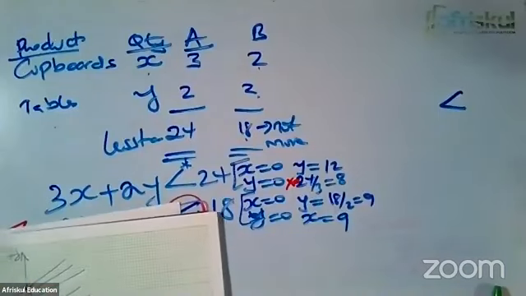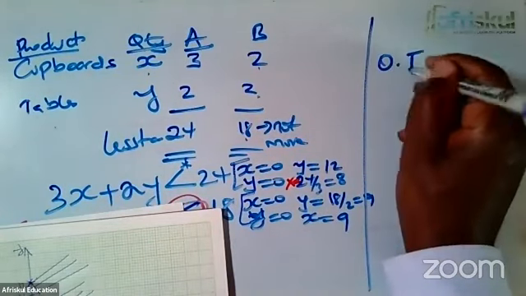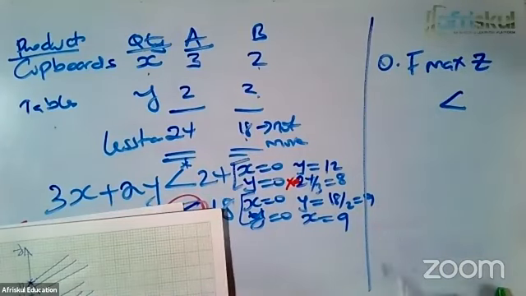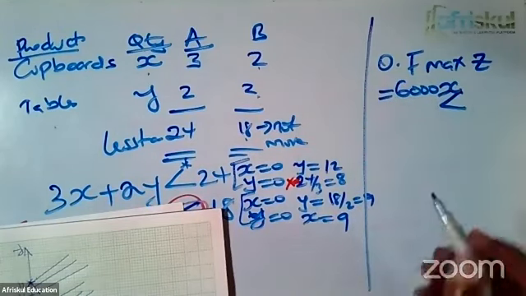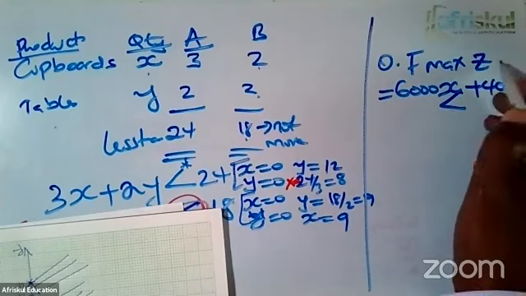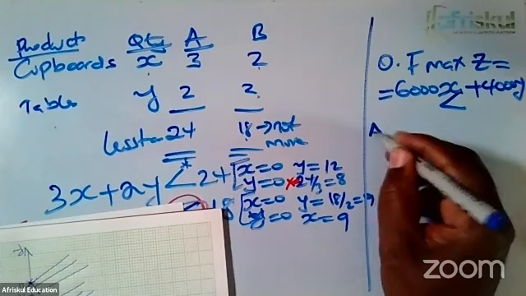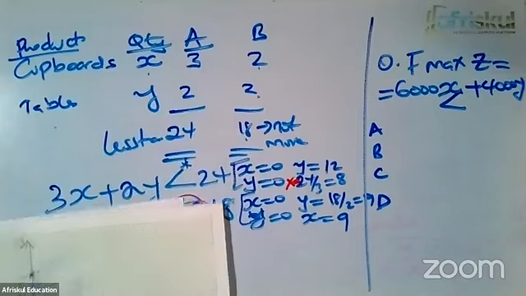Number 1, come and give us what we call the objective function. So OF is the objective function, which will be to maximize total profit. The total profit is 6,000 per cardboard, so 6,000 times x, because we're going to make x of them. Plus, for tables, we have 4,000 y. So the objective function is to maximize total profit. Then a good student will come and give us a corners table. So corner points, we have A, B, C, and D in our feasible region.